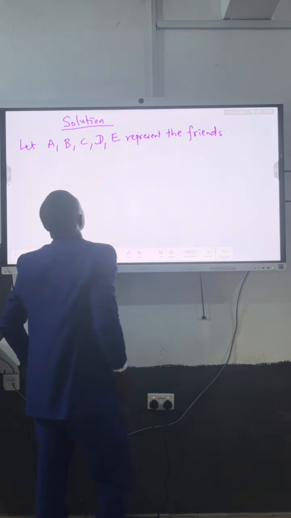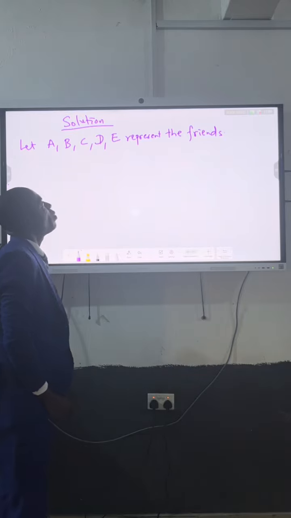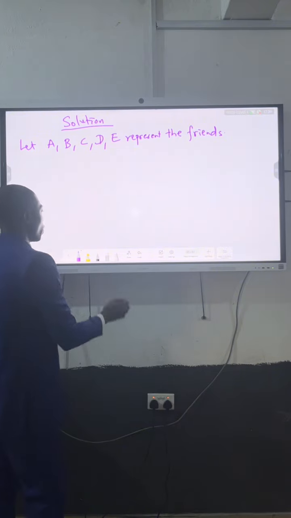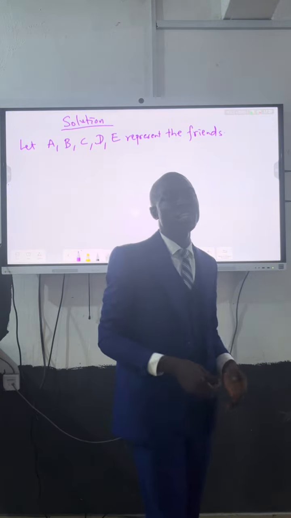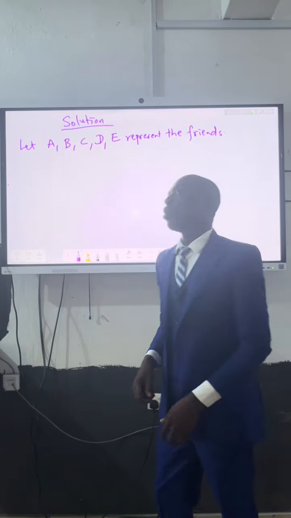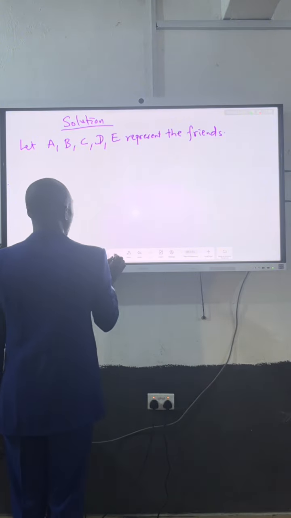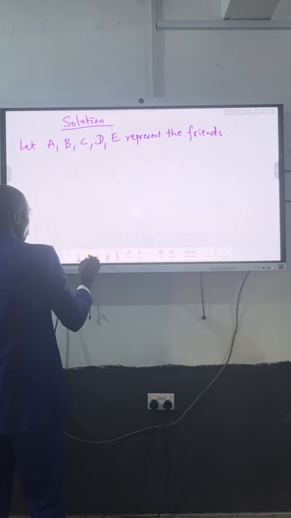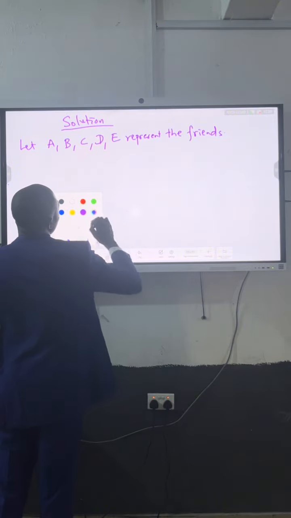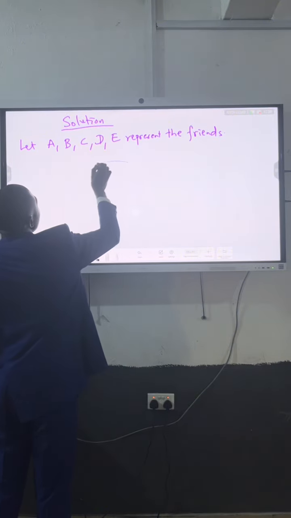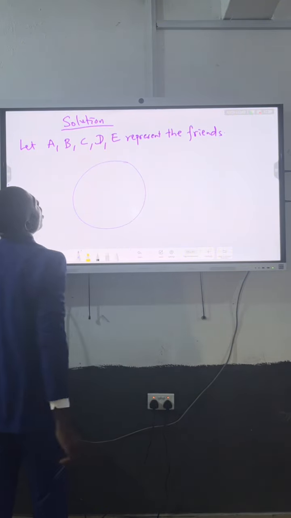Now, I want to make it as practical as possible so that you can enjoy the lesson. Try and follow along. So I'm going to draw a round table, a circle, and then we answer it together.